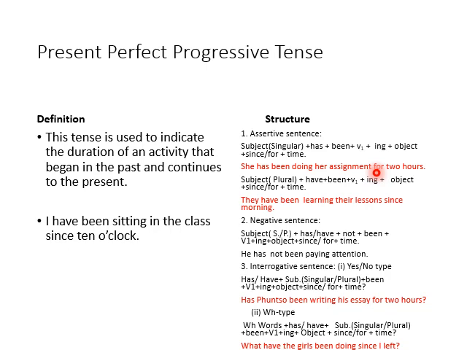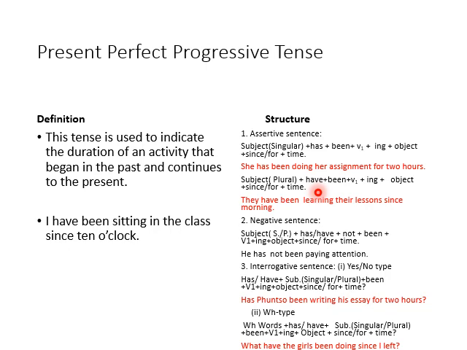Then another structure, subject plural. You know very well. The structure will be the same in each type of tense, but there will be a difference in the helping verbs. We have used is, am, are in progressive, and in simple present we have used do and does.